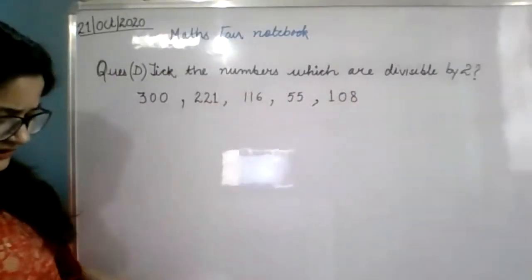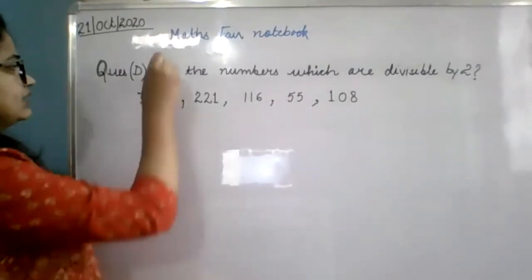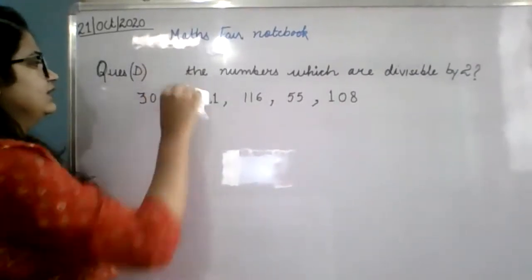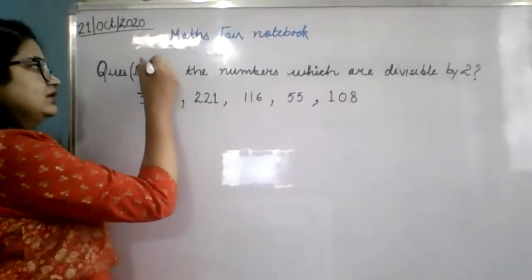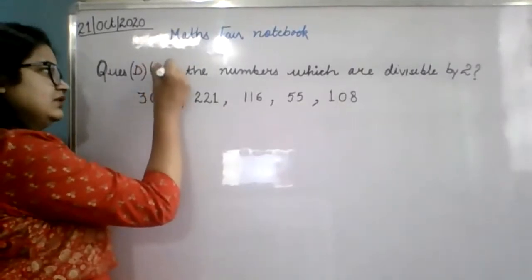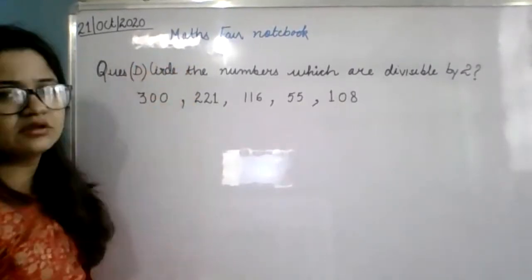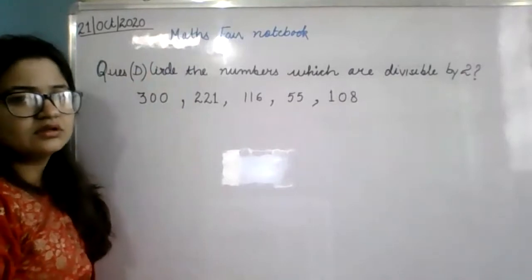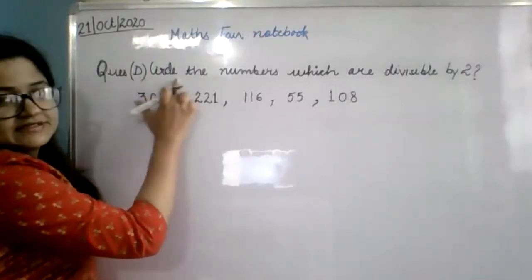Now, instead of writing a tick, rub this tick. Don't write a tick here. Write a circle. Rub it and do a circle. Ma'am, I have done. Instead of writing a tick, write a circle.